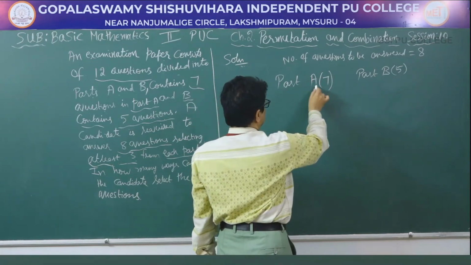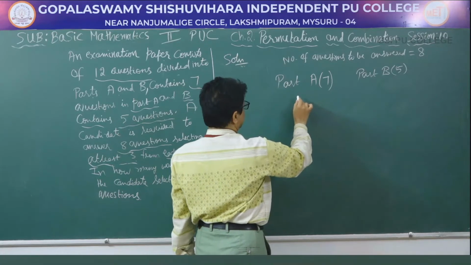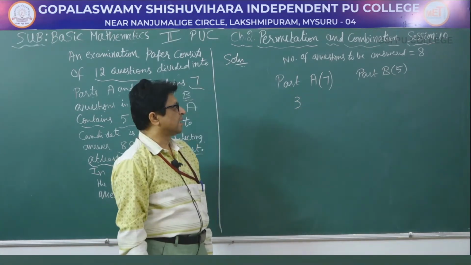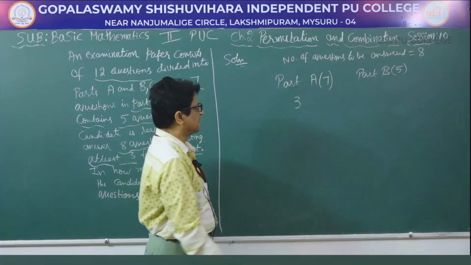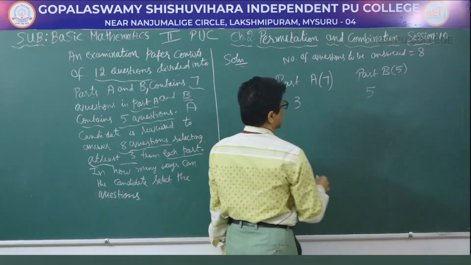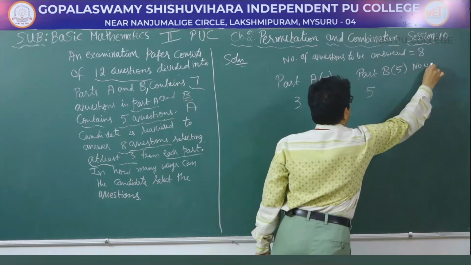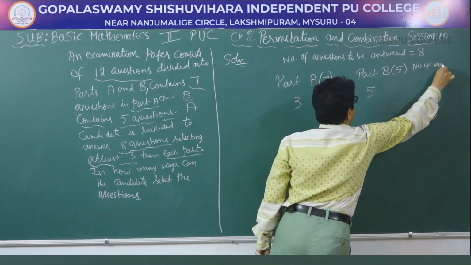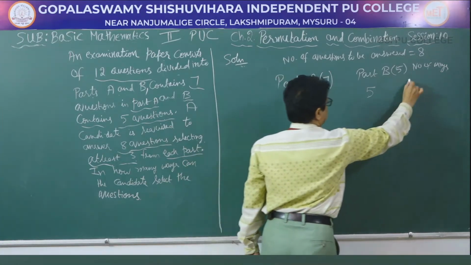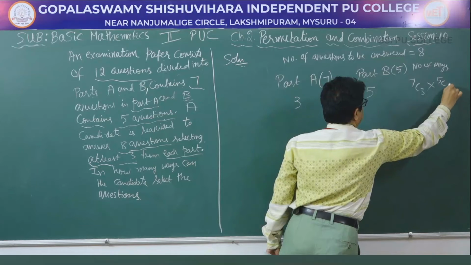So let us consider the first case, that is at least 3 means we assume that 3 questions have been selected from A, and from part B then we have to select 5 questions because 3 plus 5 is 8. So next is number of ways. This can be selected in 7C3 into 5C5.